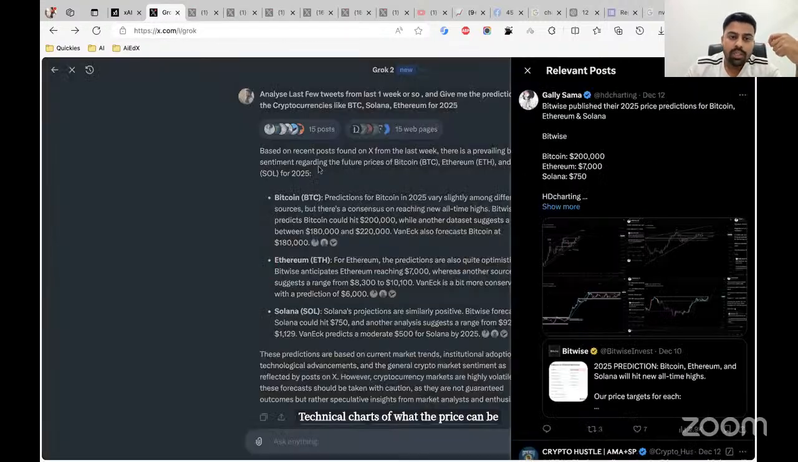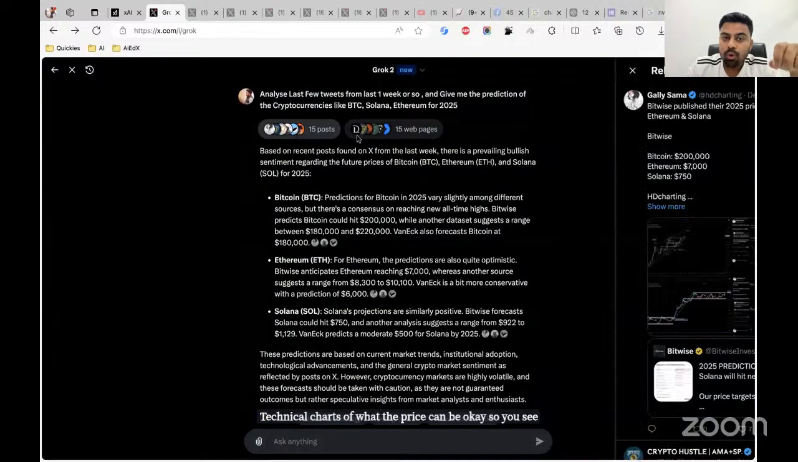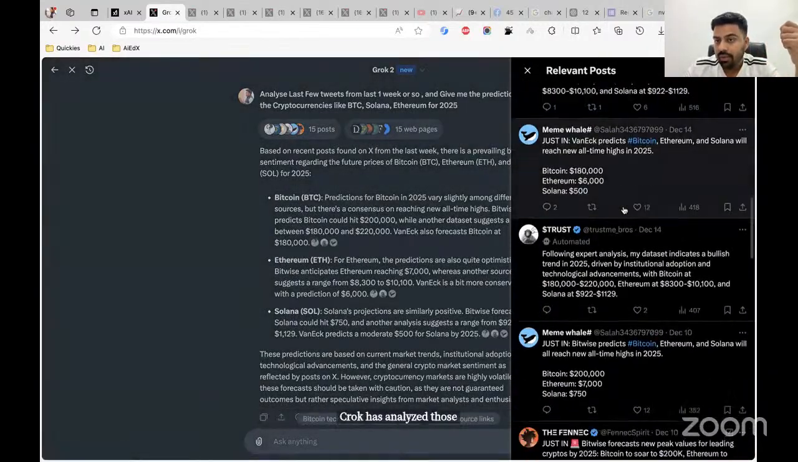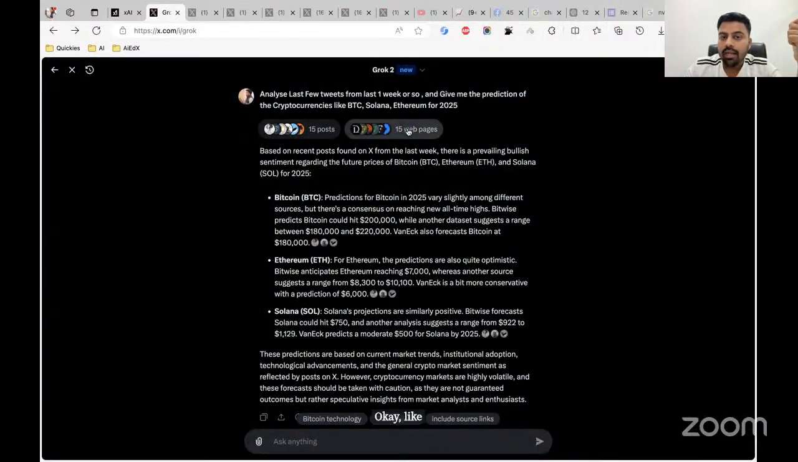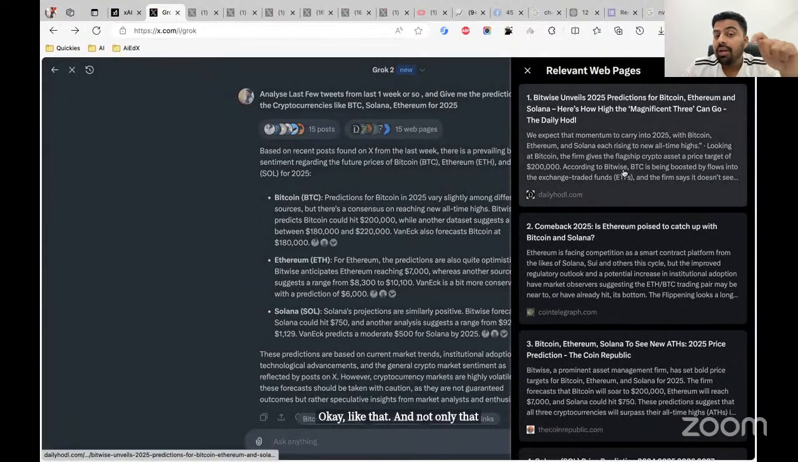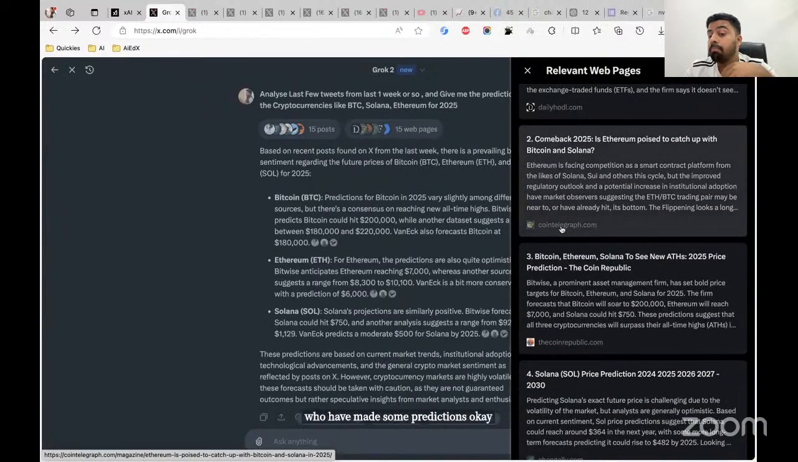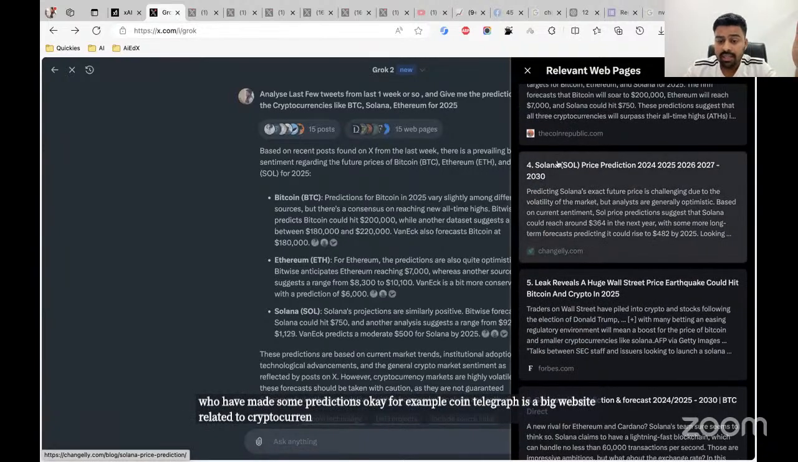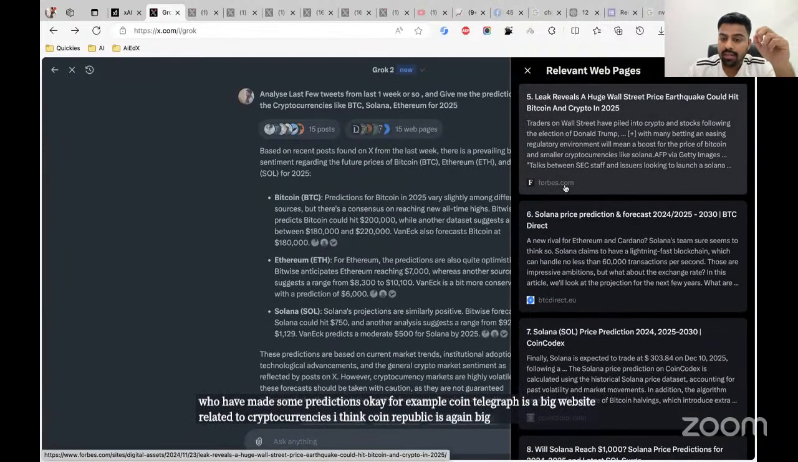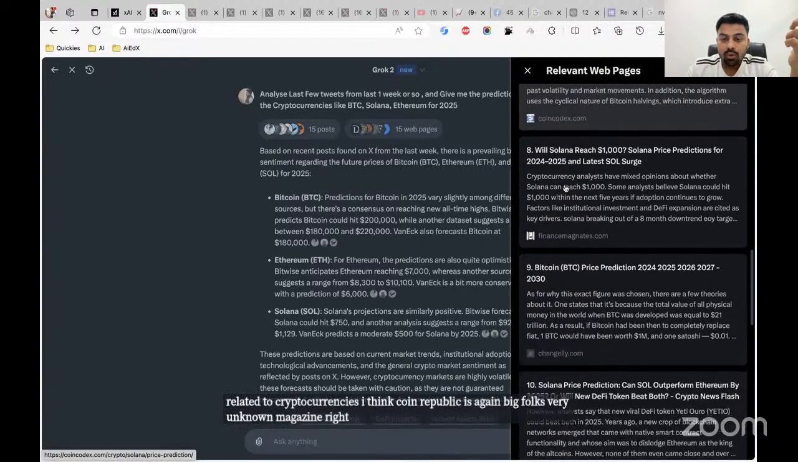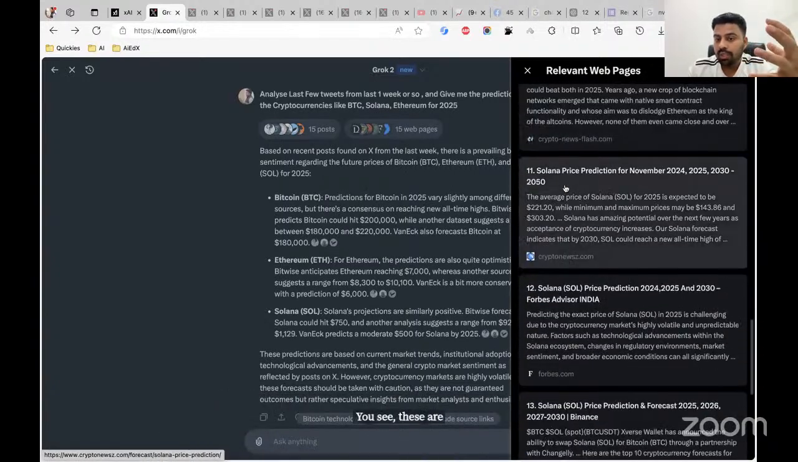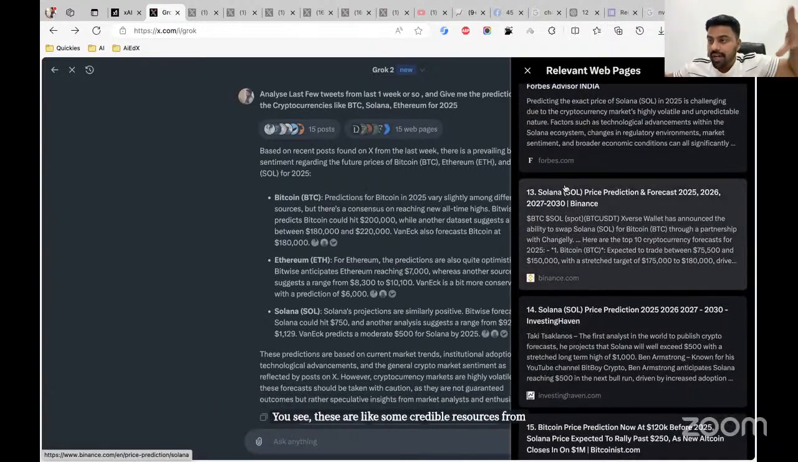So you see Grok has analyzed those 15 top tweets. And not only that, Grok has analyzed 15 different web pages on the internet that have made some predictions. For example, Cointelegraph is a big website related to cryptocurrencies. And then Coin Republic is again big. Forbes, a very renowned magazine, right?